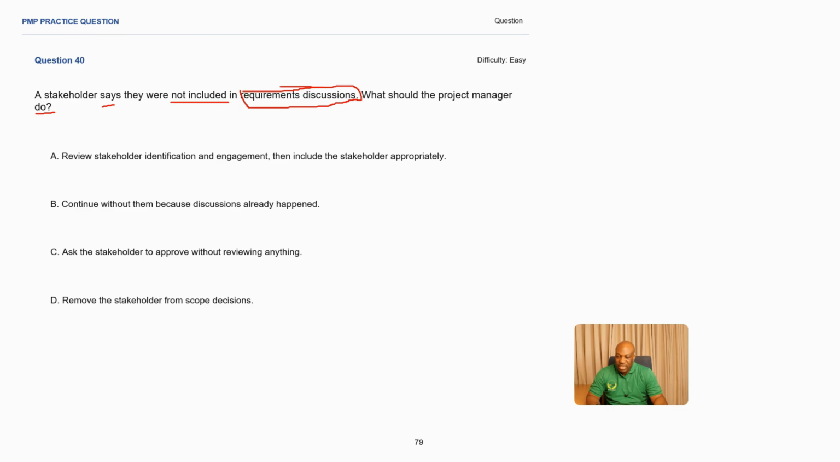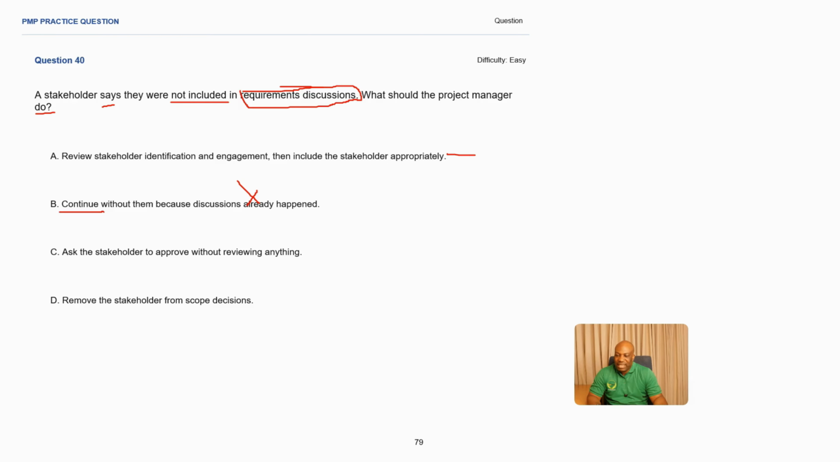Review stakeholder identification and engagement, then include the stakeholder appropriately. So this makes sense. We leave it like this. Continue without them because discussions have already happened. This is not the best mindset. If a stakeholder is complaining that they were not included, then you need to put effort into understanding their communication needs and engagement needs, so that you can aid them and communicate with them in future discussions. So this is an incorrect answer.